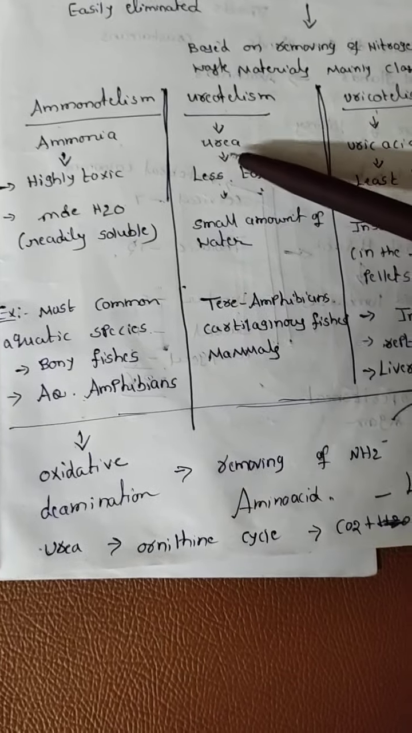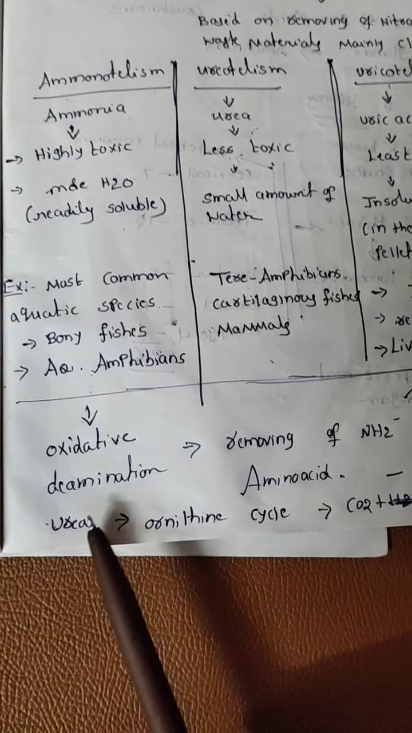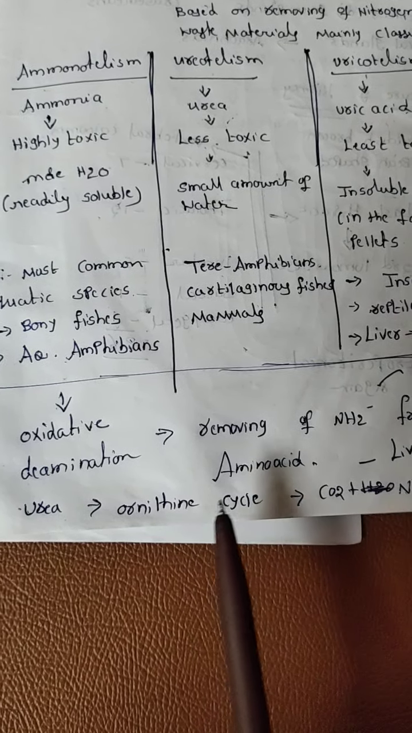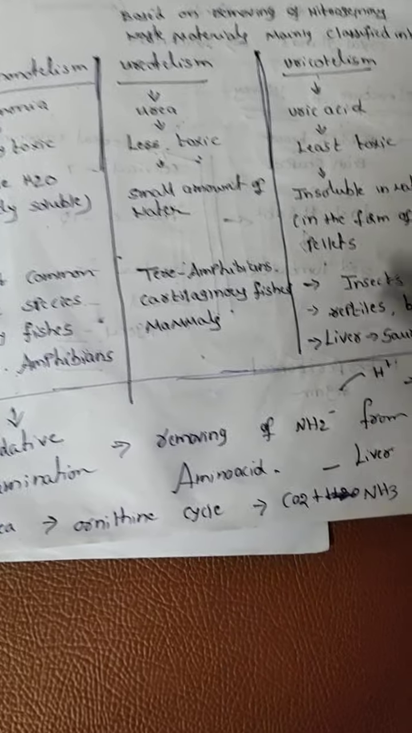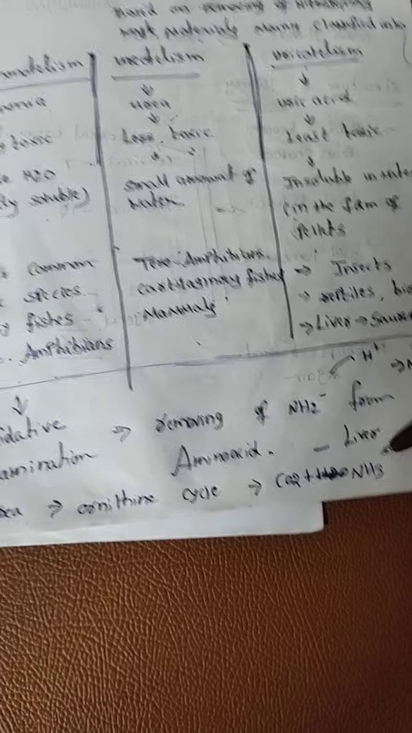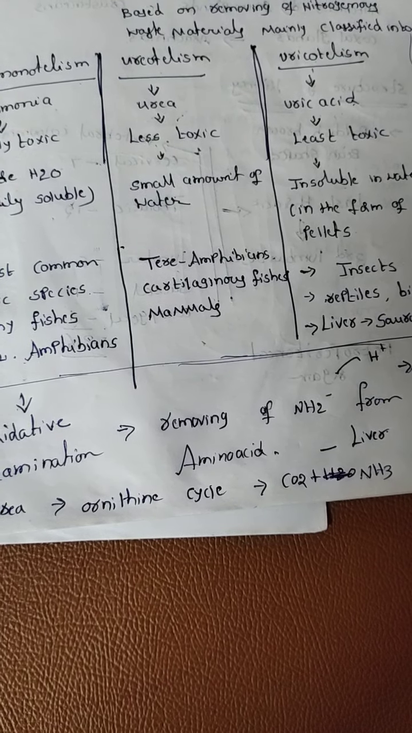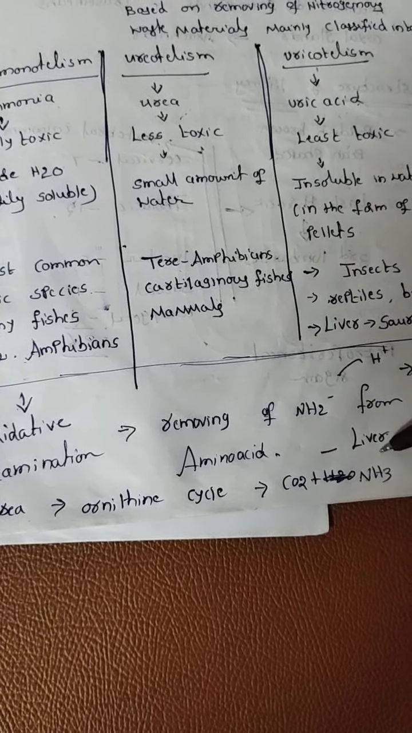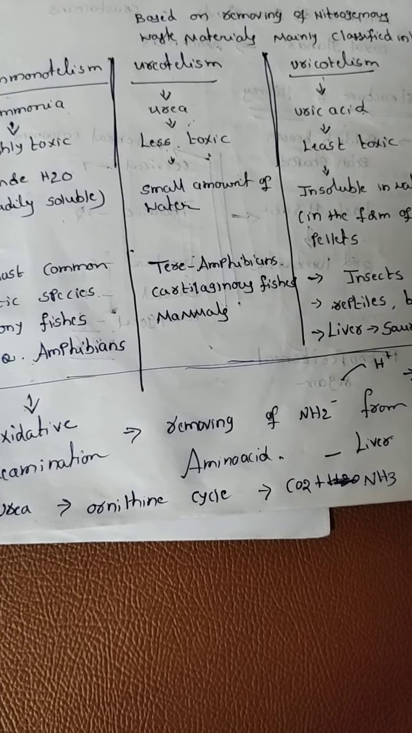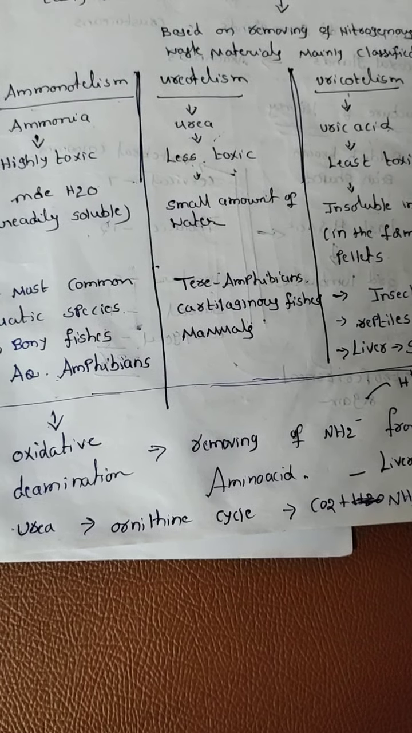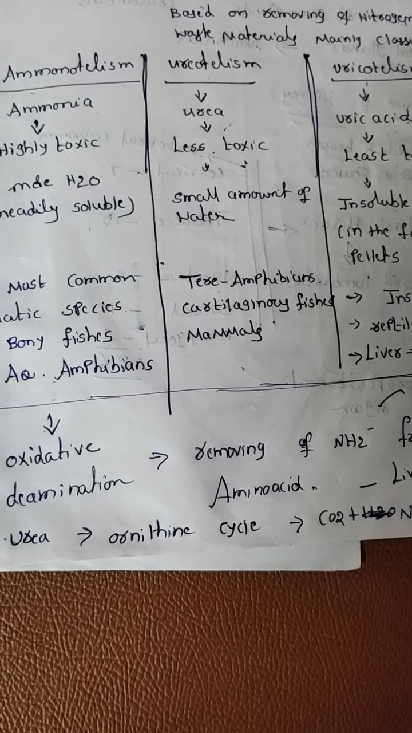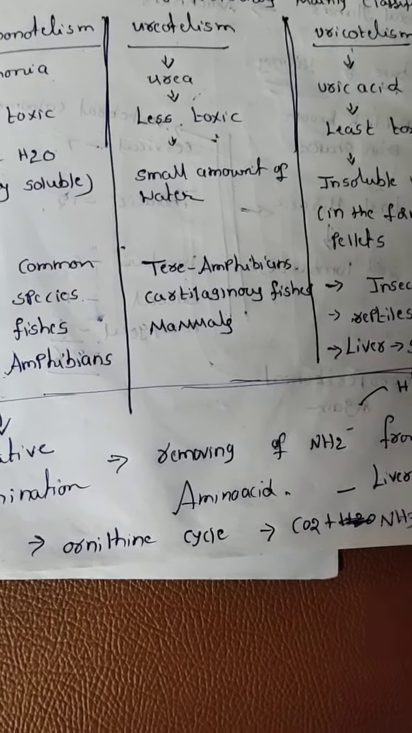And how is this urea formed? Urea is formed by the ornithine cycle. This ornithine cycle takes place in the liver. Here, carbon dioxide and ammonia combine and form urea, in the liver only. From the liver, it is transferred to the kidney, and from there it is eliminated from the body. Some amount of urea is preserved in the body for maintaining isotonic balance.